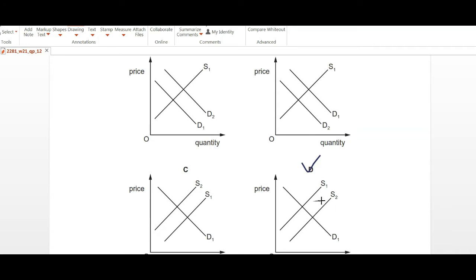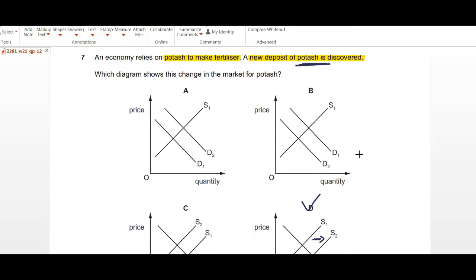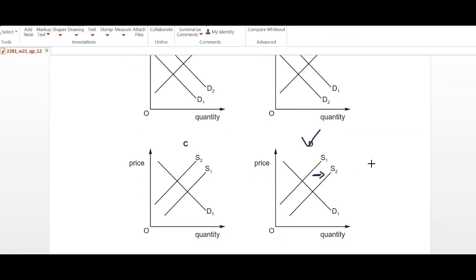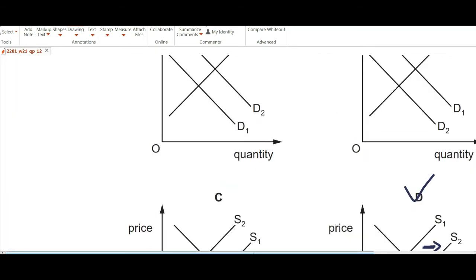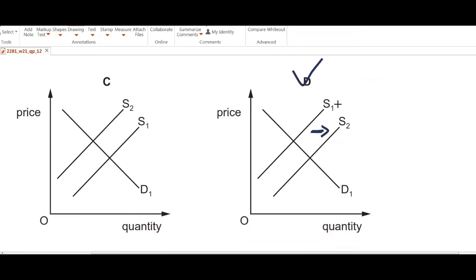So we can see that supply curve has shifted outwards, because this new deposit of this natural resource being discovered will increase the supply of that particular ingredient or that particular raw material. Always when you have two different diagram or supply curves, please look carefully at the small number that is written along with the curve to indicate which one is the new and which one is the old.